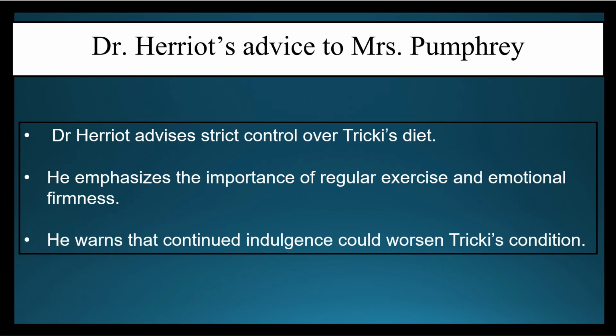And apart from diet, he also emphasized वही चीज, since Tricky was so lazy, he never did any outdoor activities. So Dr. Herriot had even emphasized the importance of regular exercise and emotional firmness, कि आपको थोड़ा सा फर्म बनना पड़ेगा, उसको हर एक चीज नहीं देनी पड़ेगी, and you need to take him out for regular exercise. And he warned her eventually that continued indulgence could worsen Tricky's condition.